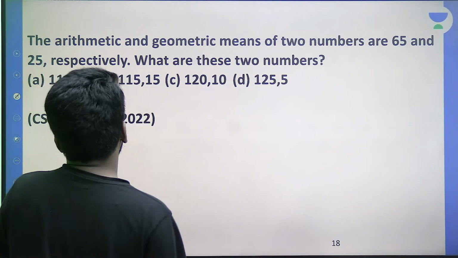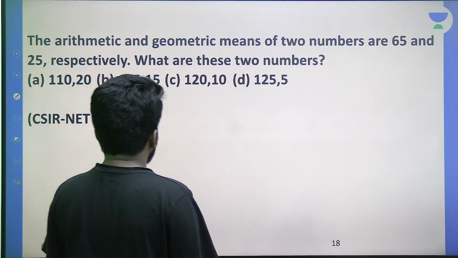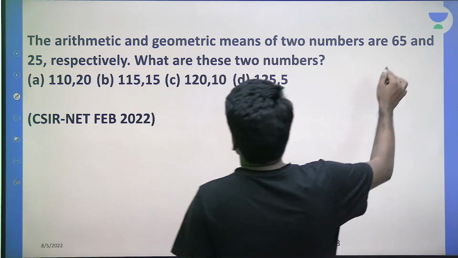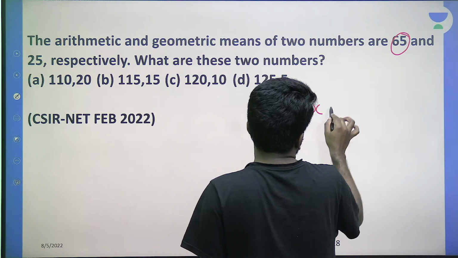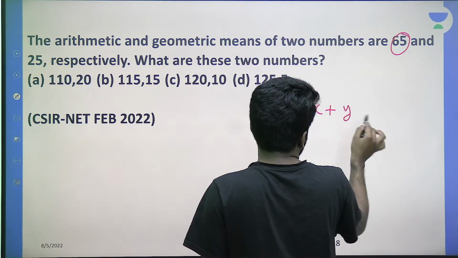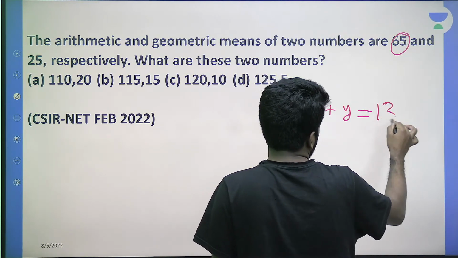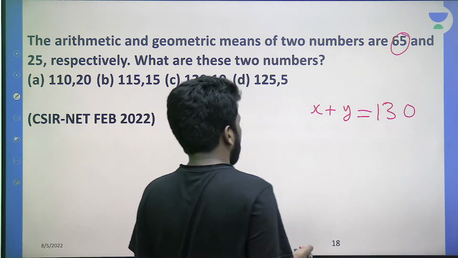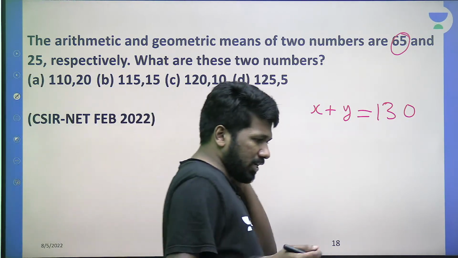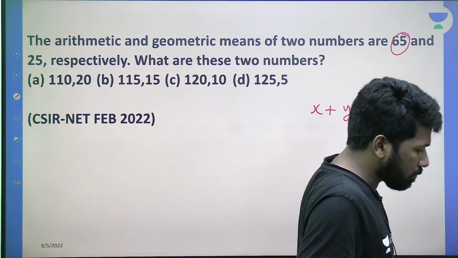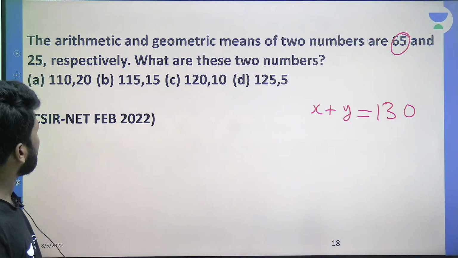Okay, before that let's do some trick to eliminate some options if possible. Arithmetic mean 65 है ना? मतलब 2 observation x and y हैं तो (x plus y) by 2 is 65. So x plus y is 2 times 65, 130 होगा ना. Cross multiply करके. अभी answer options से check करिए whether we can eliminate any options by that. The sum of observation should be 130.